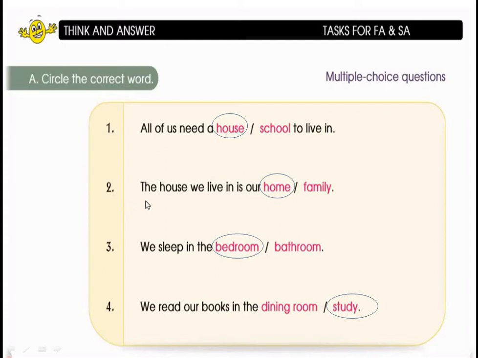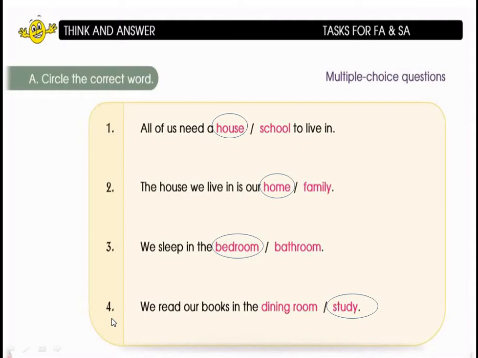The second one, the house we live in is our home or family. Yes, the house we live in is our home. Home is the correct word here, so you have to circle the word home in this sentence. Next, the third one, we sleep in the bedroom or bathroom. Where do we sleep, children? We sleep in the bedroom. Bedroom is the correct word, so you have to circle the word bedroom here.